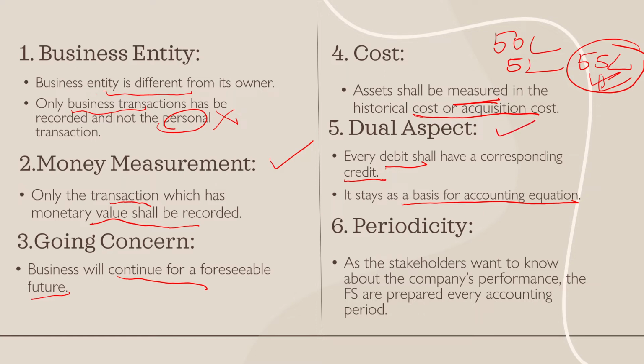Periodicity. As the stakeholders want to know about the company's performance, the financial statements are prepared every accounting period. See, I'll prepare my books of accounts this year, then I'll prepare my books of accounts after 5 years. Will that be a consistent thing? No, because we should know about the performance of the company then and there. At least yearly once we should understand about the performance of the company. That is why we prepare the financial statements, right? Every year.